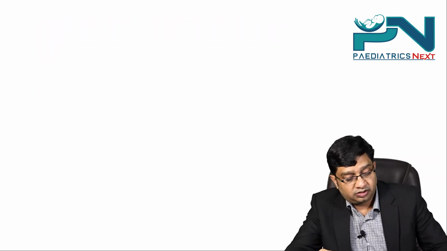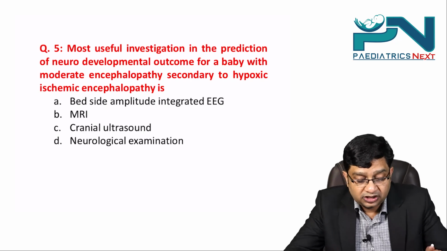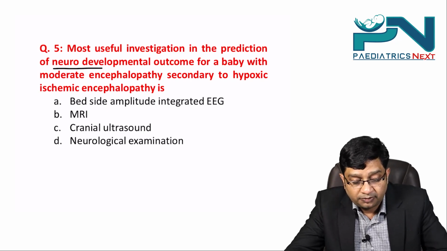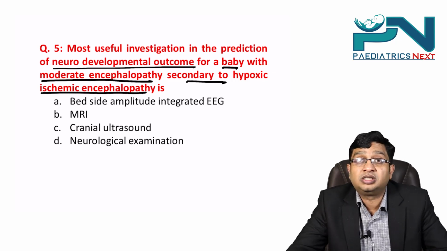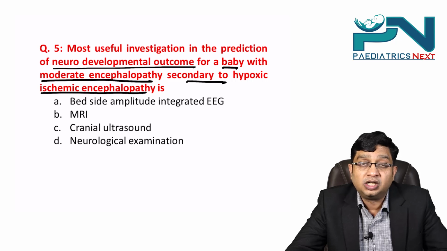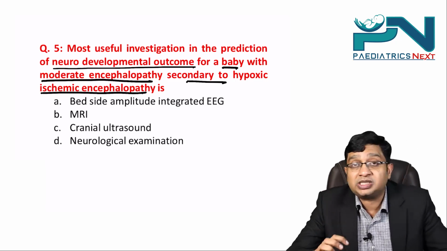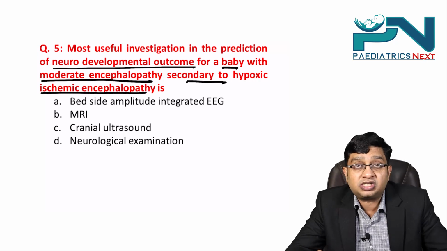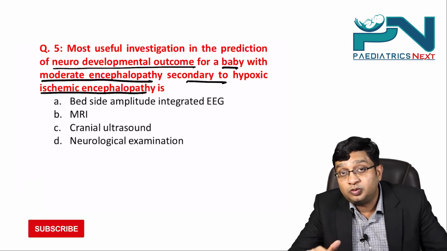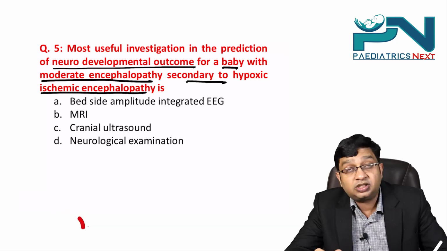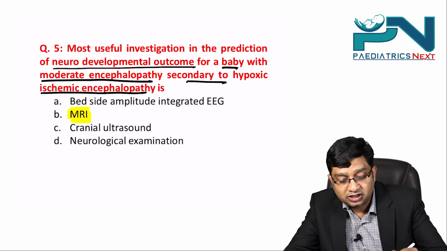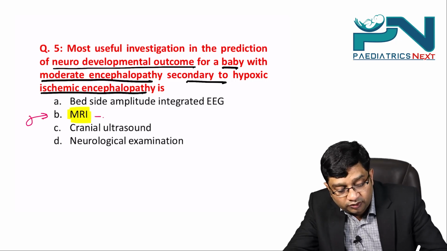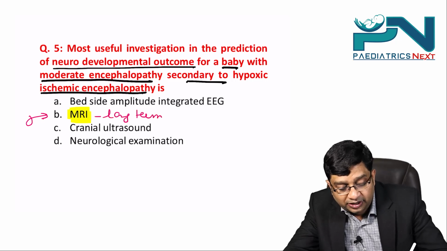Right? Now the last question here: most useful investigation in the prediction of neurodevelopment outcome for a baby with moderate encephalopathy secondary to hypoxic ischemic encephalopathy is. You want to know how much damage has been caused to the brain by the hypoxic ischemic encephalopathy, and you want to know the future course, and for this, if you choose, the best investigation is the MRI brain. That is the best. Clear? So for the long term, if you want to know the prognosis, that is the MRI.